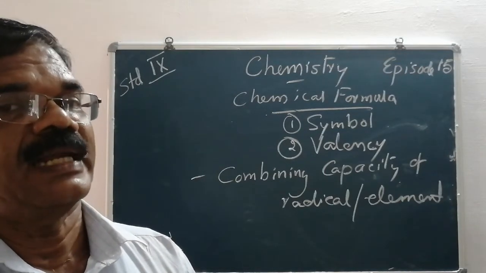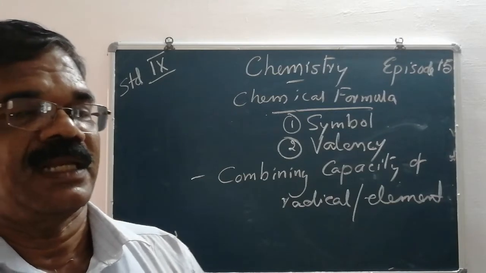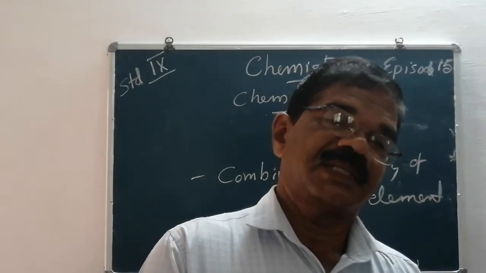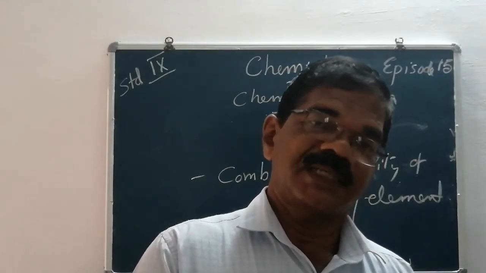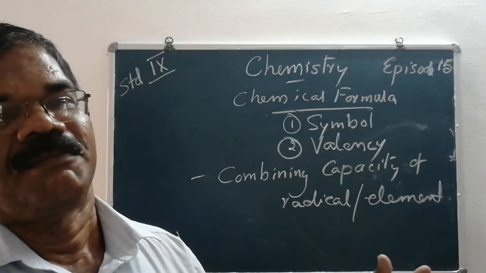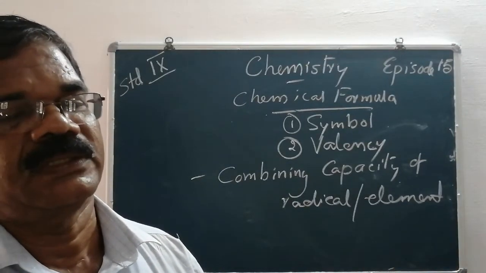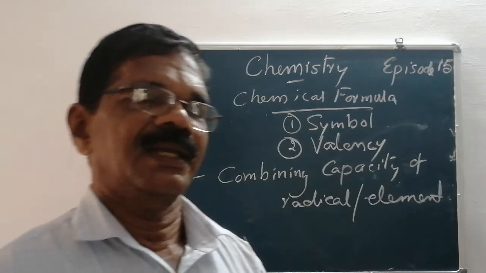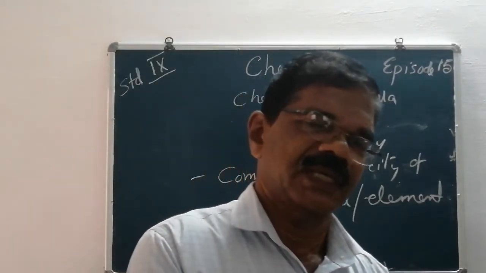That is actually the valency. Valency is the combining capacity. Combining capacity means the valency of one element combines with the other element. That capacity is calculated by the number of electrons gained or lost during a chemical reaction.